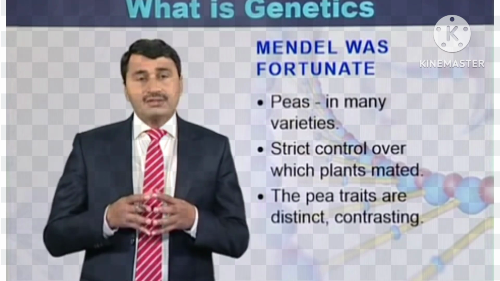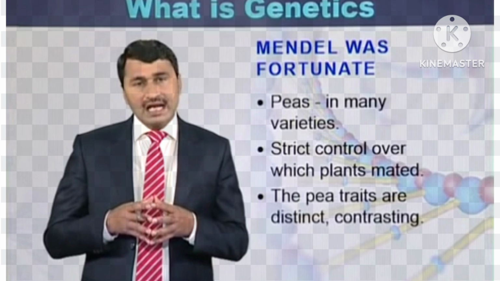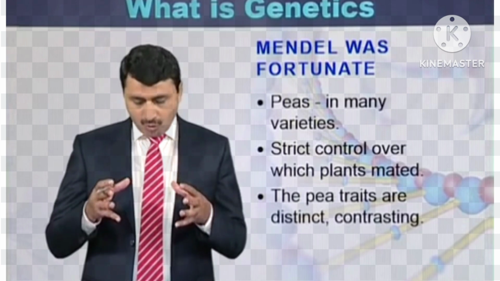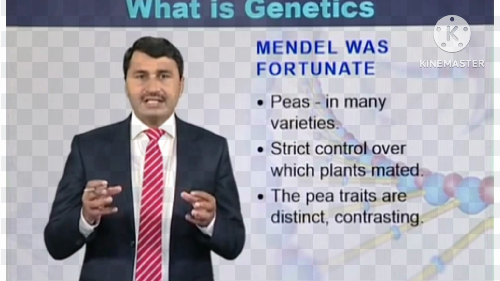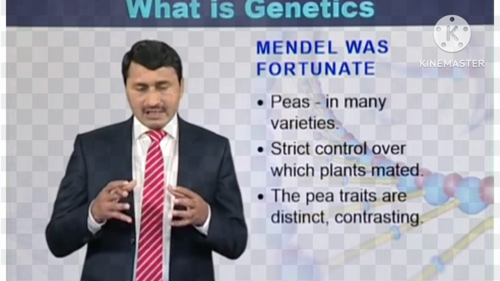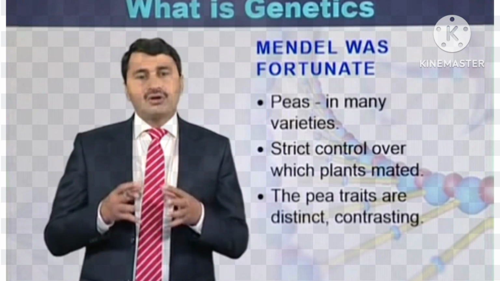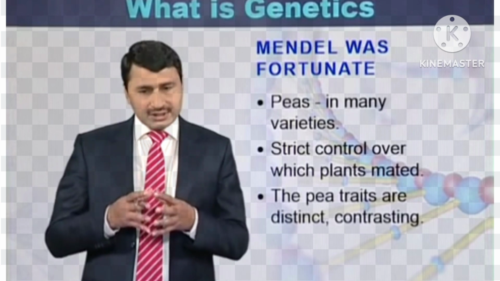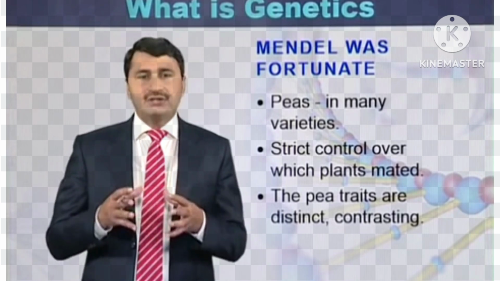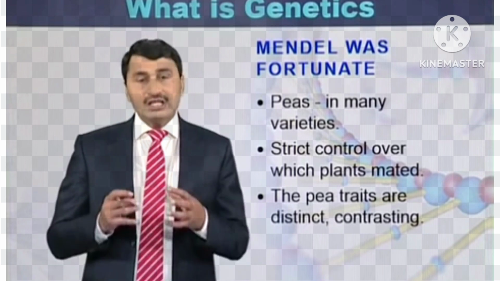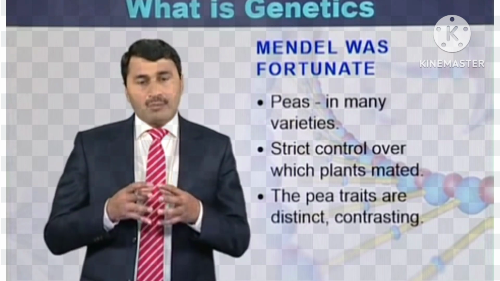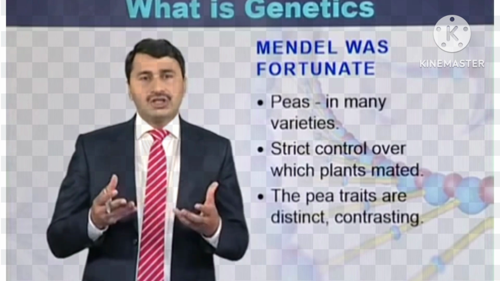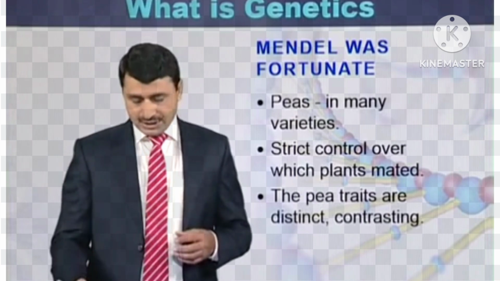When Mendel was performing the experiments of genetics, he had strict control over the different plants that he mated, as well as over the traits of the garden pea. They were clearly contrasting and clearly distinct from each other. So these were the major properties that helped Gregor Mendel in the formulation of the laws of heredity.